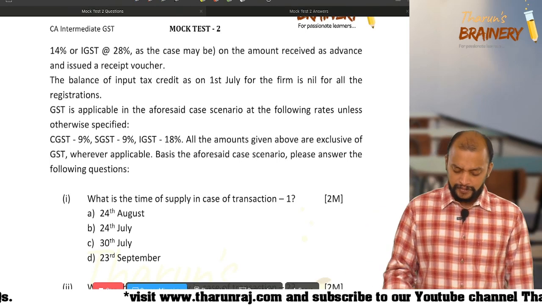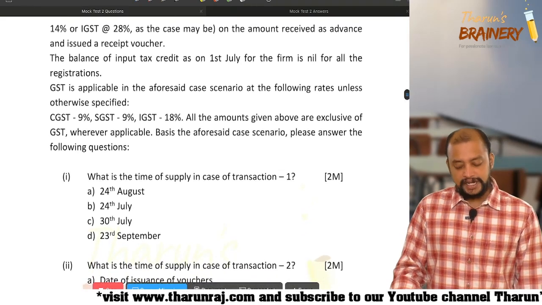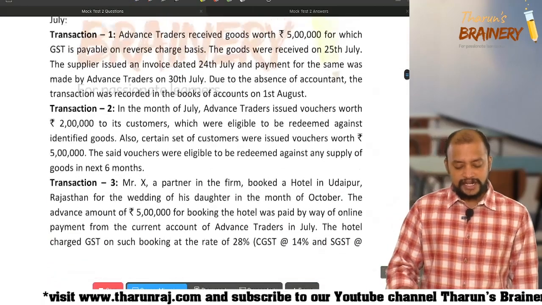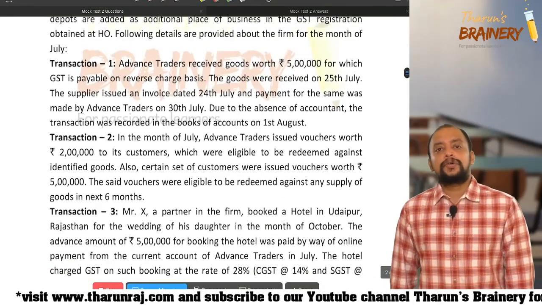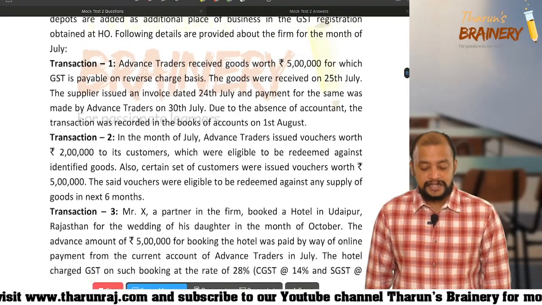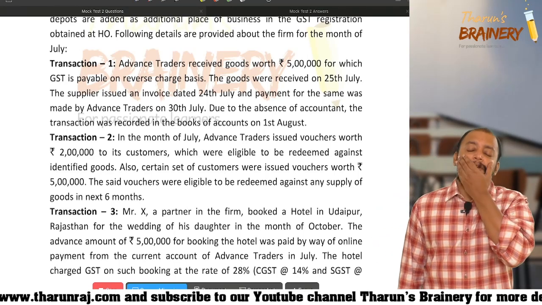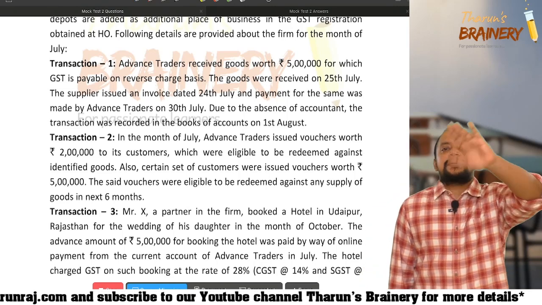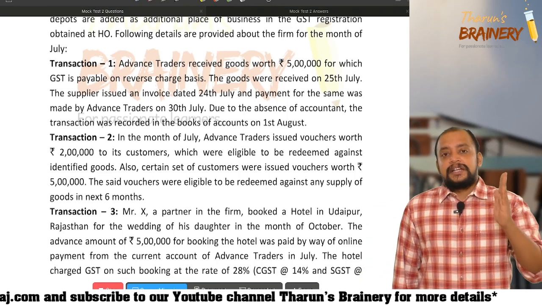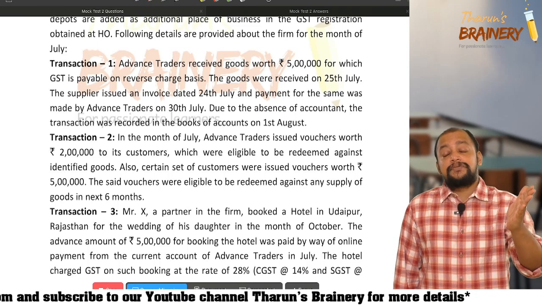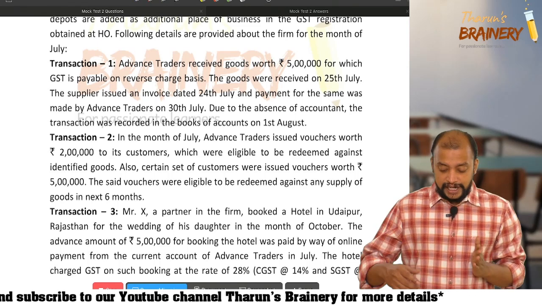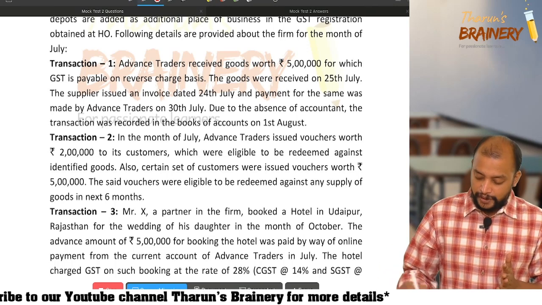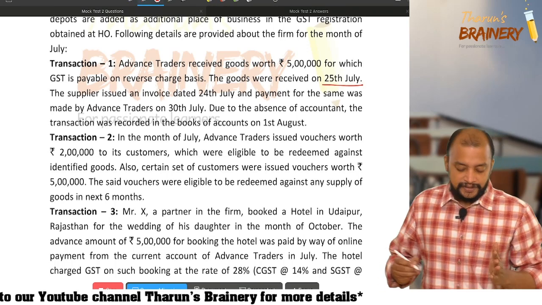First, what is the time of supply in case of transaction number 1? Here, transaction number 1 is goods which are covered under RCM. What is the provision for goods covered under RCM? Time of supply, section 12 subsection 3. That is the date on which goods are received. What is the date on which goods are received here? The goods are received on 25th July.